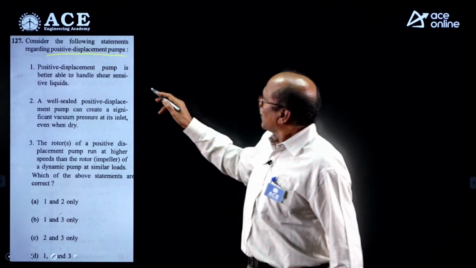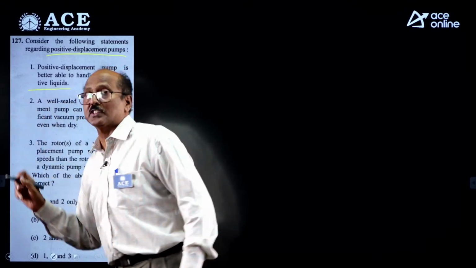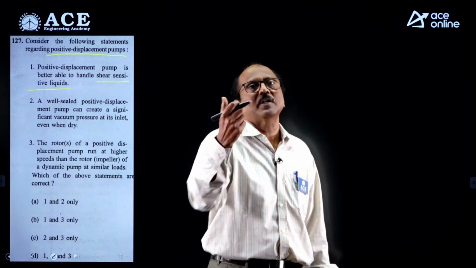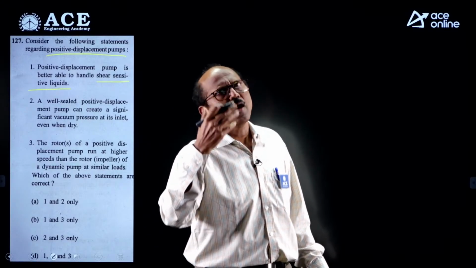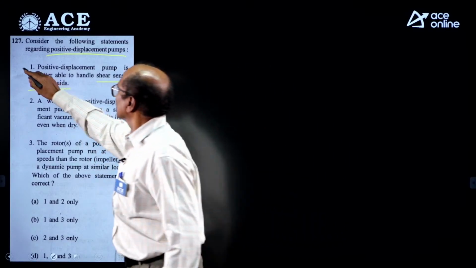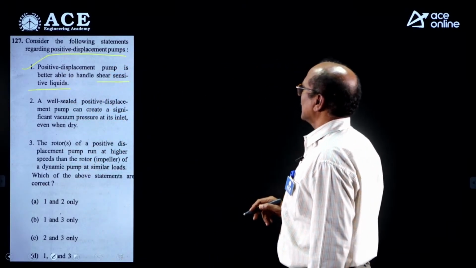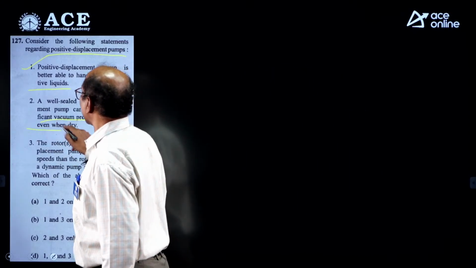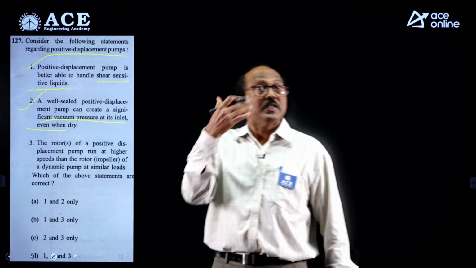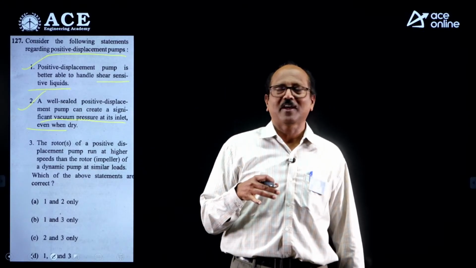The positive displacement pump is better able to handle shear sensitive liquids. Shear sensitive liquids means viscous fluids, gear pump or screw pump or vane pump, correct. A well sealed positive displacement pump can create significant vacuum, definitely, even when dry. If it is a centrifugal pump, not possible; we have to fill with priming of the liquid and all.